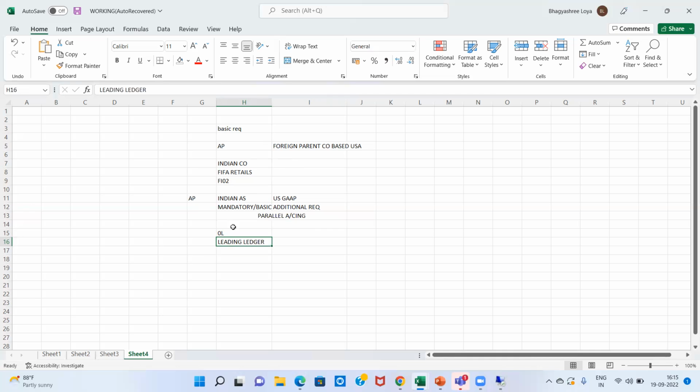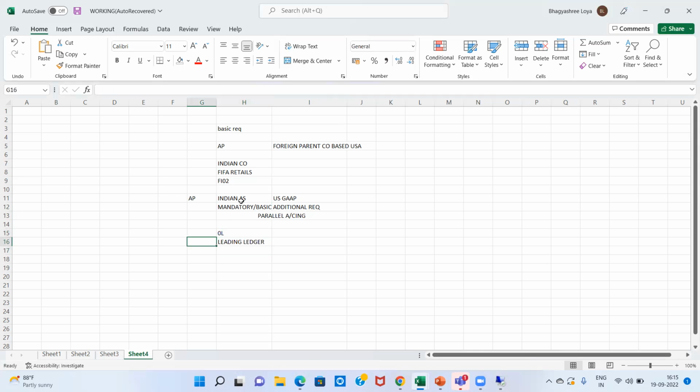Why so? Because we create a company in order to keep our accounting transactions or financial transactions. So we need to have one basic, foundation ledger in order to maintain all these transactions. Therefore, SAP has predefined 0L.